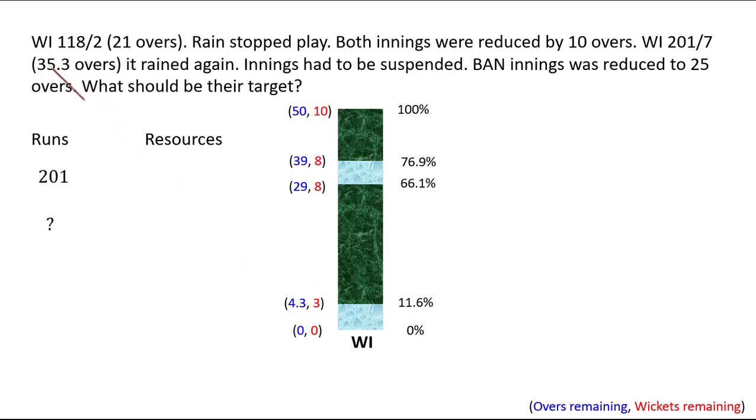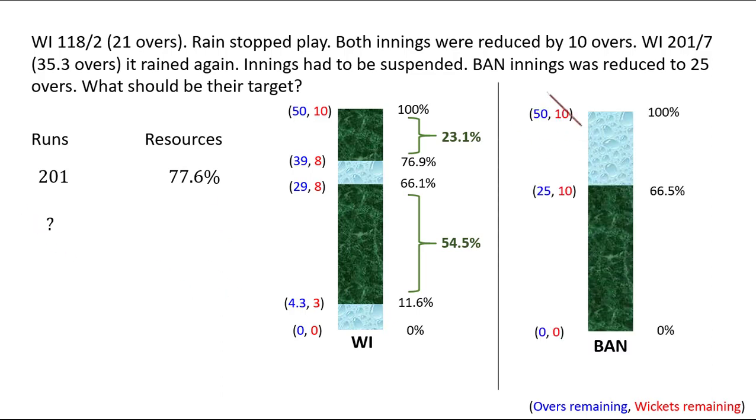Remember, when the overs were 35.3, it was considered a 40-over match because 10 overs were reduced. So as per them, 4.3 overs were still remaining and 3 wickets were remaining. So they had 11.6% of the resource remaining. So how much resource did they actually have to score 201 runs? When you subtract 76.9 from 100, you get 23.1. And when you subtract 11.6 from 66.1, you have 54.5. If you add up these two resources, you get 77.6% of the resource. So they made 201 runs using 77.6% of their resource.